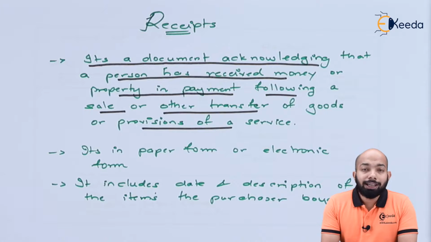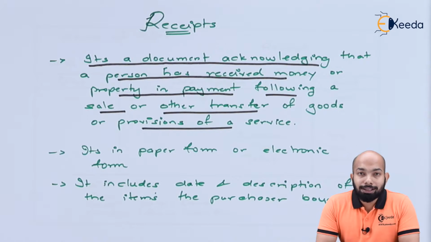So as mentioned here, it is the kind of acknowledgement that a person has received certain money as a part of purchase or sale, or the property as a part of purchase or sale, or any kind of goods or services being rendered therefore. So when we talk about this specific transaction or this specific definition, receipts are nothing. It is just an acknowledgement.